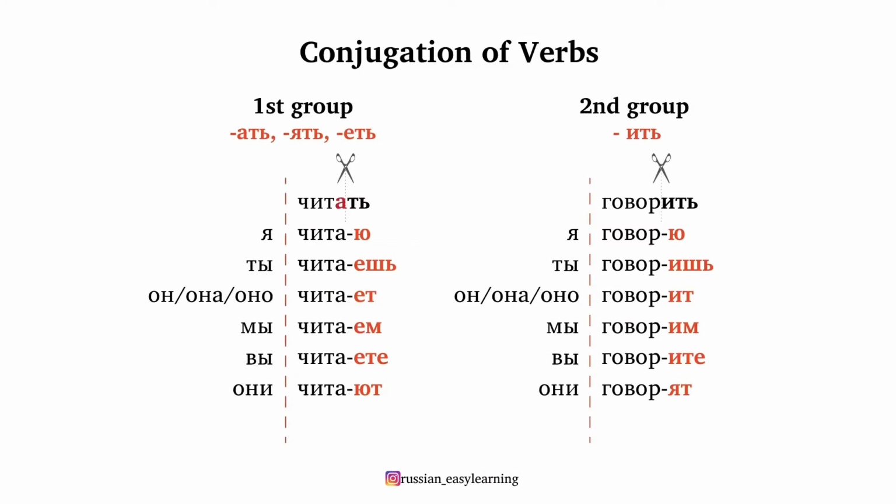There are two types of personal verb endings, in accordance with which verbs fall into verbs of the first group and verbs of the second group. Forms of the verbs are created from the infinitive stem using different endings. And now let's talk about first group of Russian verbs. The verbs of the first group have endings at, yat, or yet. To form personal forms of the verb, you need to cut ending t and then put personal endings instead.